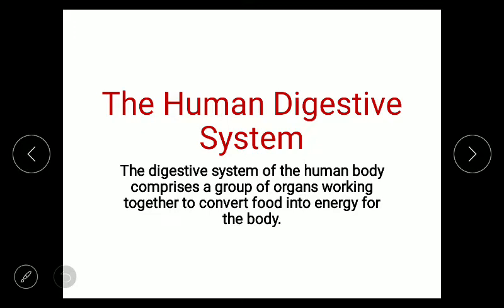So the human digestive system of the human body comprises a group of organs working together to convert food into energy for the body. So this is the function of the human digestive system. So what is the function of the human digestive system? To convert the food into energy for the body.